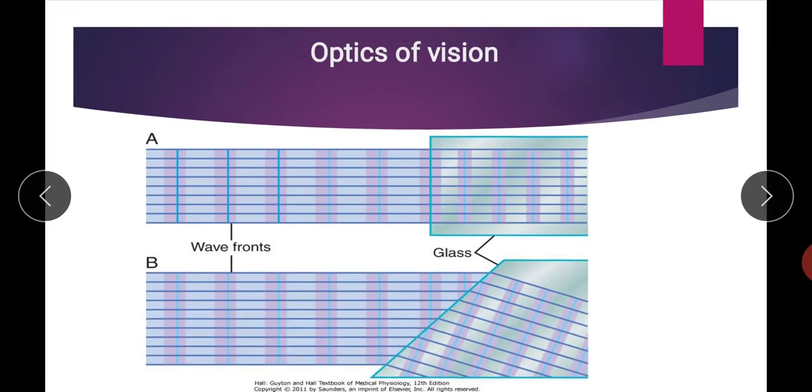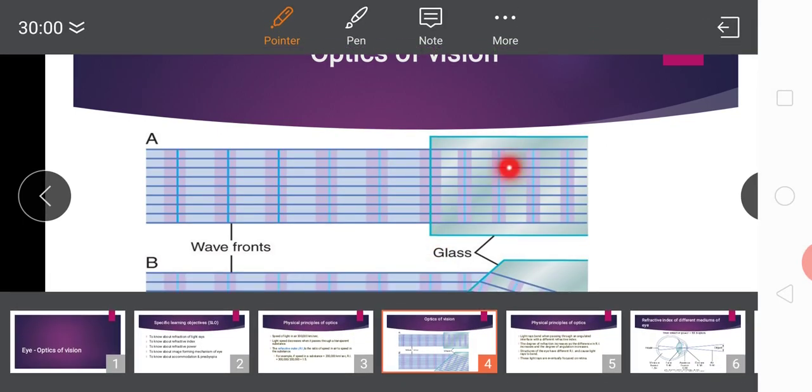The speed of light in air is 3 lakh kilometer per second. When it enters the glass slide, the speed decreases, and say for example it becomes 2 lakh kilometer per second.